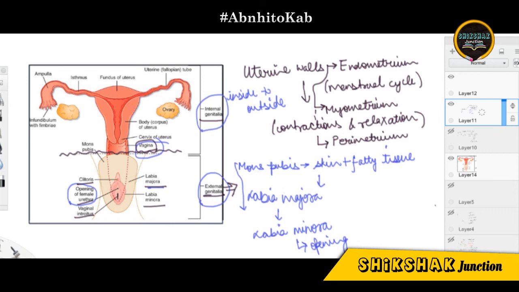From the next lecture, we are going to discuss a very important part, gametogenesis. I have told you that the oocyte released by the ovary was a secondary oocyte. How it was secondary and what the processes of development are, we are going to talk about from our next lecture. That is very important and you should not skip it.